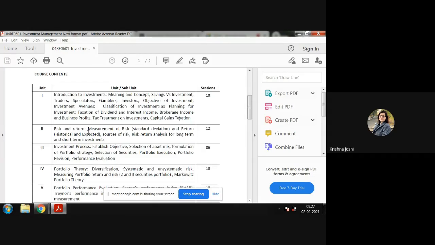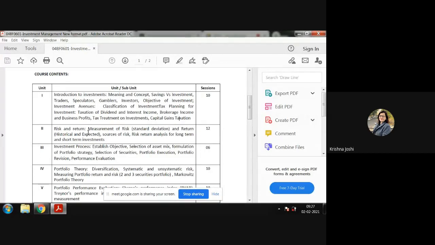And return, we learned to calculate historical return, and we learned to calculate expected return, right? So you must be knowing that, and I hope you had kept those notes with you. If not, those who have, please share with your friends. Please keep those notes, because they will be helpful to you in recalling and revising the last year's content.